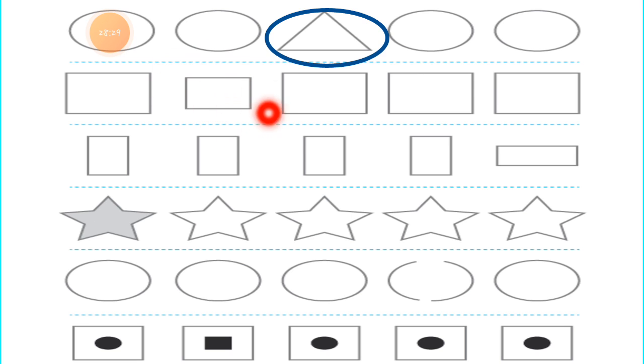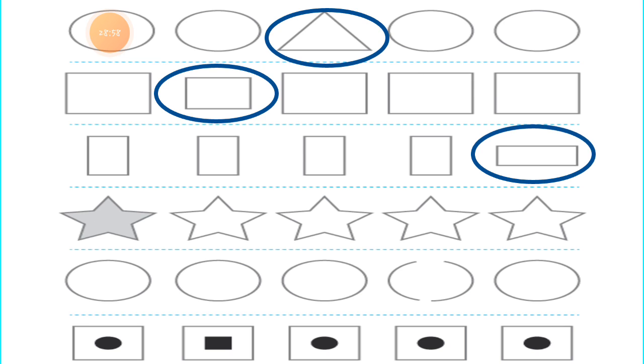But see, this rectangle is small in size. So with the help of size, in the comparison of size, this one is an odd one, because all these rectangles are the same size, this one is different. So that's why this rectangle is an odd one. Next one, here is square, square, square, square and rectangle. So which one is odd? Here that rectangle is an odd one.